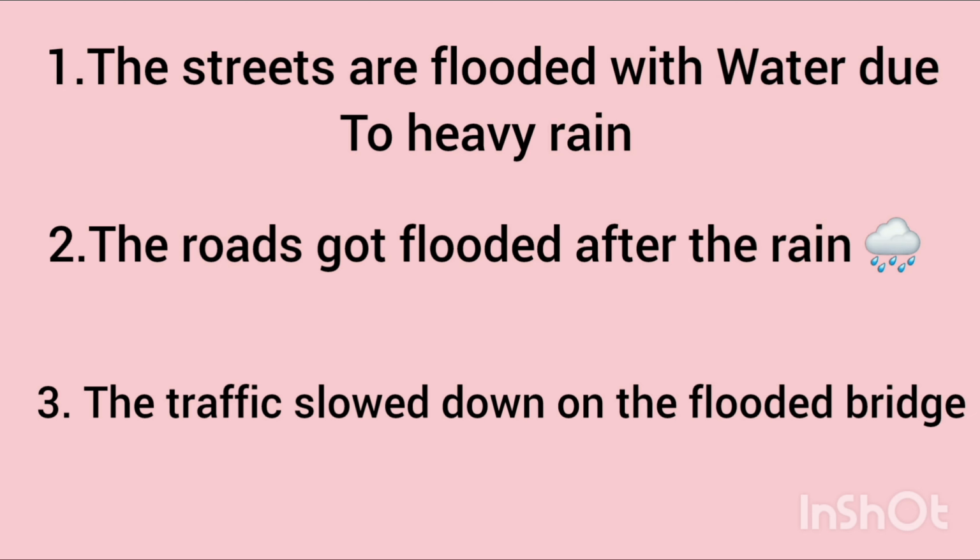The second one is: the road got flooded after the rain, which means the roads which were really dry previously but now are flooded because of the rain. The third one is: traffic slowed down on the flooded bridge, which means the traffic which was on the bridge moved slowly or got stuck on the bridge because it is flooded with water. The riders may not be able to pass the bridge because of the large amount of water on the bridge, which is called flooded.